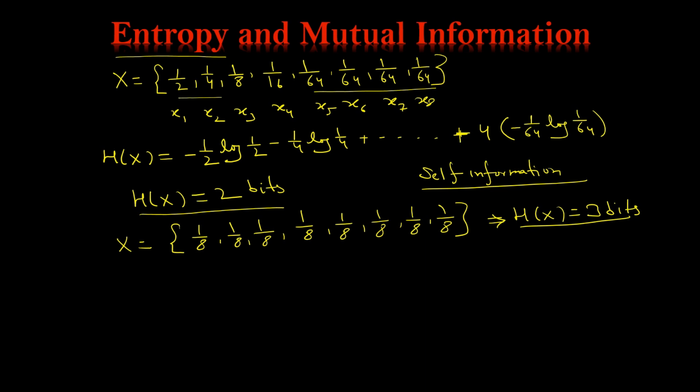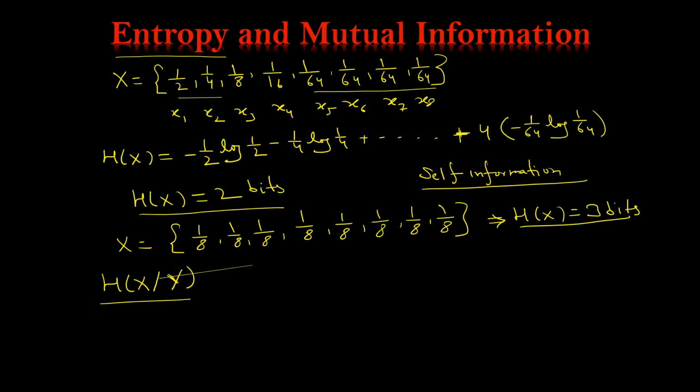Now, this is for a single random variable. If multiple random variables are given, two random variables, one the input and another the output, then we will have the conditional entropy. We will use it again and again. If this is given, H(X) divided by Y, what does it mean?